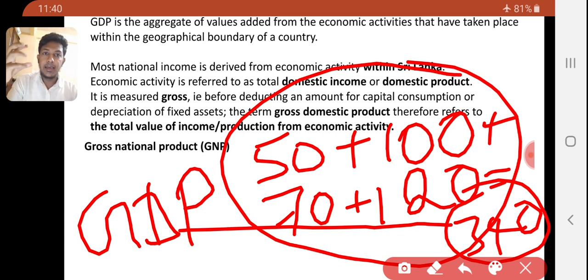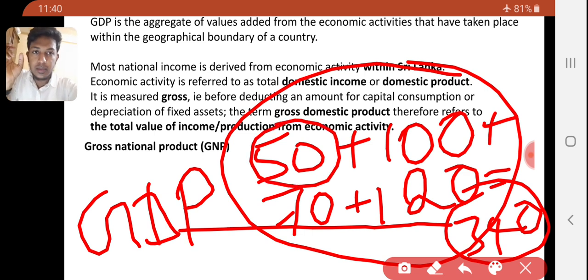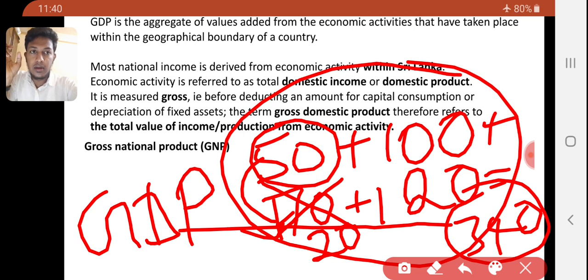So the aggregated value added from the economy: value added. From the 50, this person added only 20, so we cannot add 70. We have to add only 20. From 70 to 100, we added 30. So this added value is 30, not 100. So here the added value is 20.